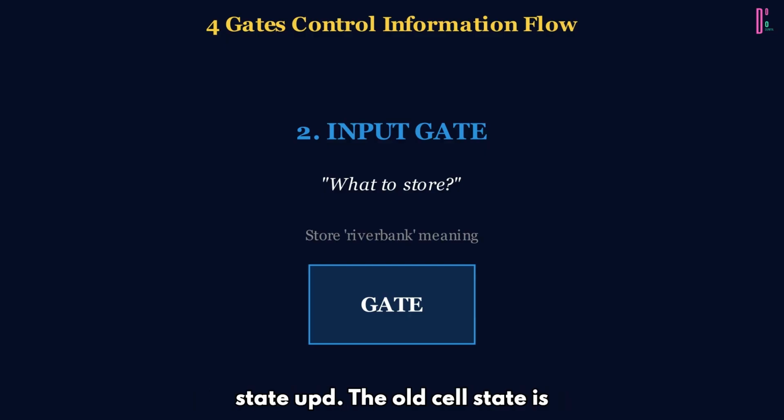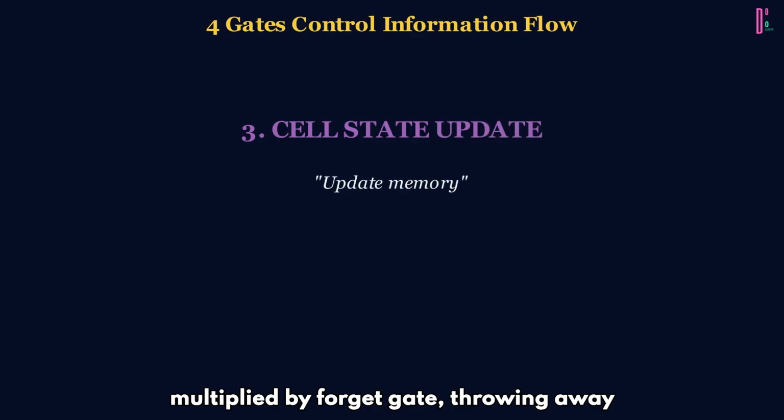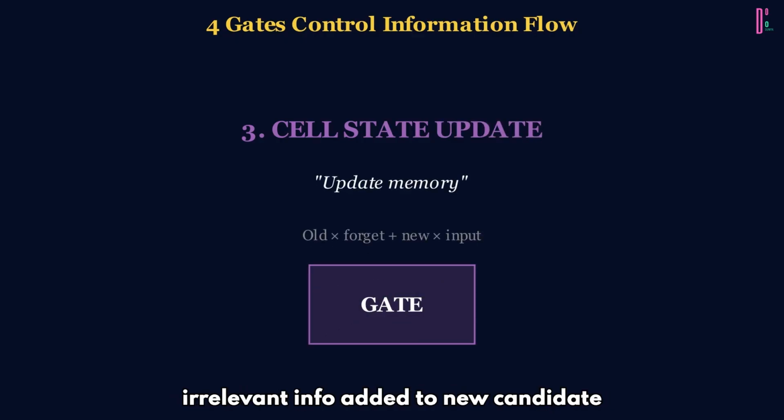3. Cell state update. The old cell state is multiplied by the forget gate, throwing away irrelevant info, and added to new candidate values filtered by the input gate. This creates a protected memory highway.